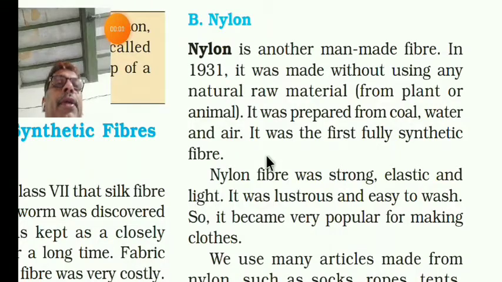Standard 8th, Subject Science, Chapter 3rd, synthetic fibers and plastics. Dear students, today we will discuss nylon. What is nylon here? Nylon is another man-made fiber. You know what a fiber is?